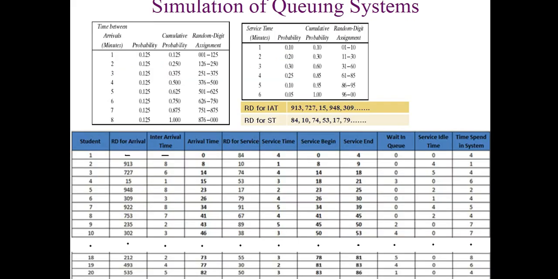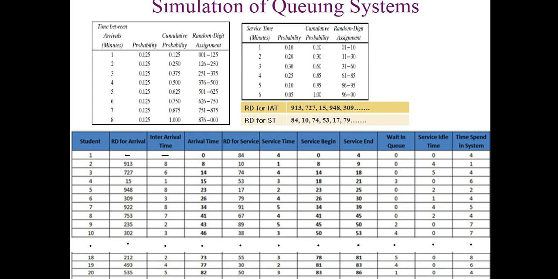So as you can see, this one is our distribution table. In the first scenario, we have been asked to prepare a simulation table for 20 customers, so that's why it is 20. But you can see there are some rows cut down to make it easier to understand. So let us start row by row. We'll start with the first customer, number 1. Let us first discuss the columns.